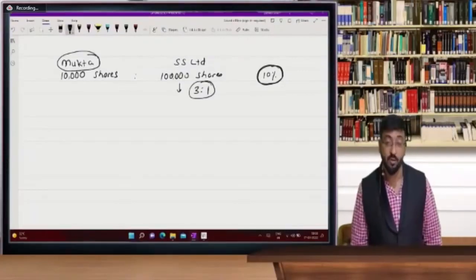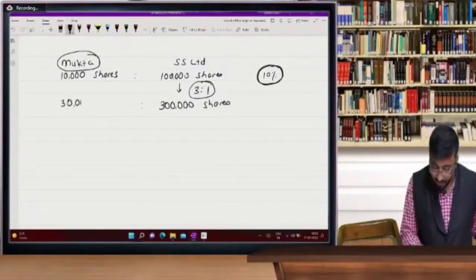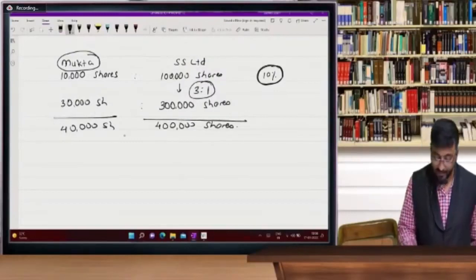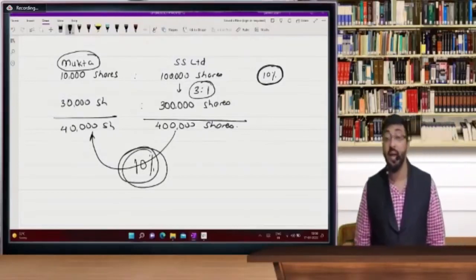Beta, bahut tarakki kar li. How many shares I am giving bonus? 3 lakh shares I am giving bonus. So how many shares Mukta will get? 30,000 shares. Now after bonus, there are 40,000 shares and 4 lakh shares of SS Limited. Still Mukta is holding 10% shares.